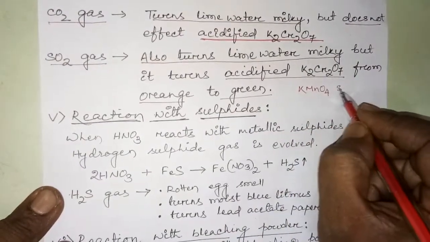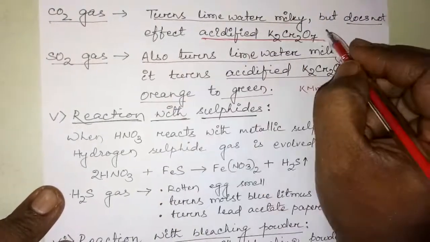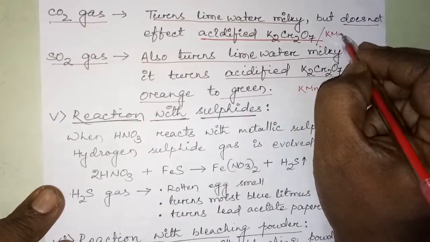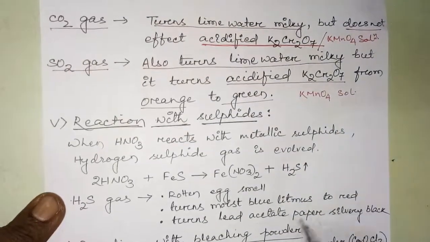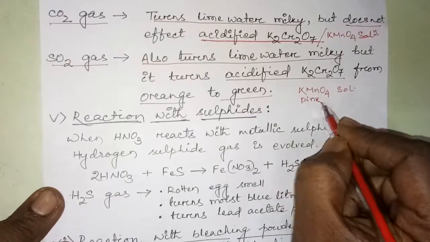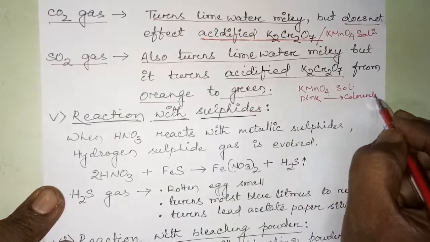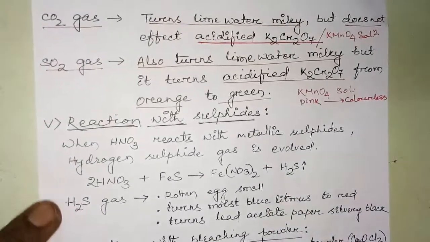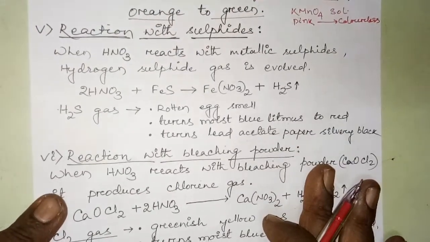KMnO4 solution. Here there is no effect on acidified potassium dichromate, and KMnO4 solution also doesn't affect carbon dioxide. But here the pink color changes to colorless, or discolorizes the KMnO4 solution. Clear? Now we'll discuss the reaction with sulfides.